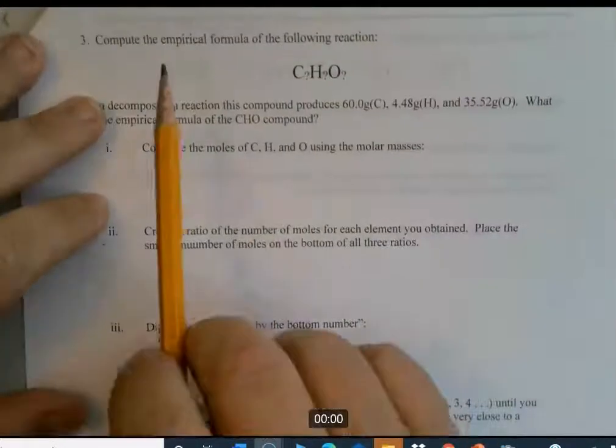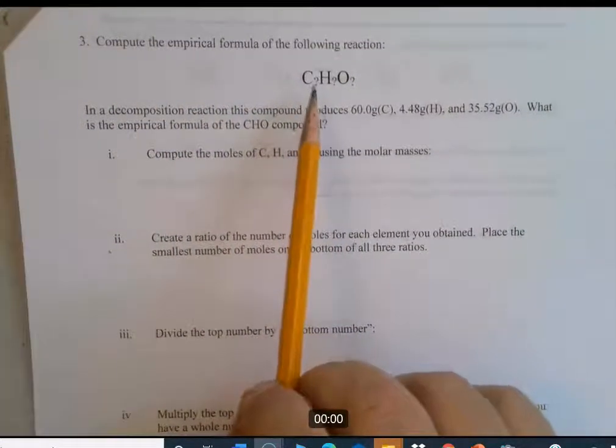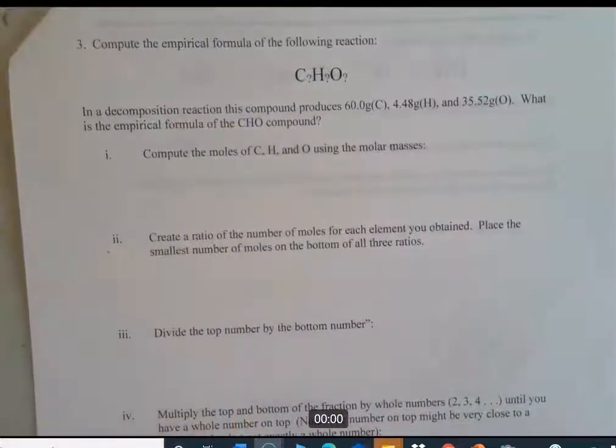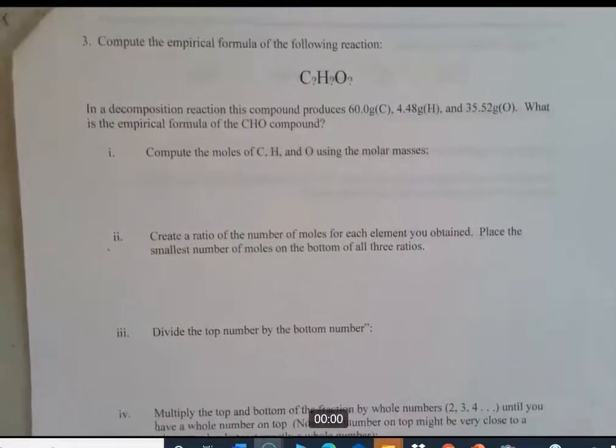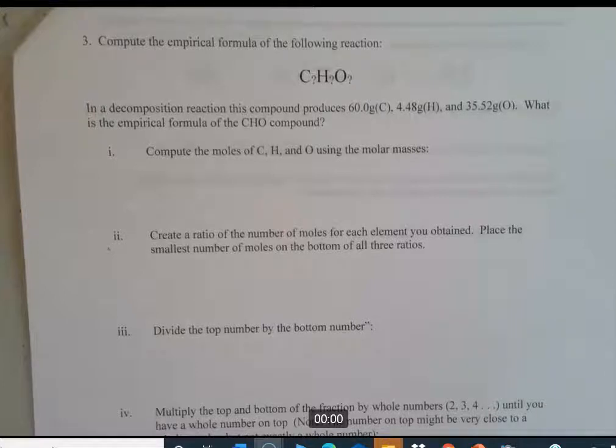Now we're going to compute the empirical formula of a compound that has 3 elements in it: CHO. That could be some kind of carbohydrate, could be a vitamin of some sort. Oftentimes it's something that you will eat or consume. The decomposition reaction of this compound produces 60 grams of carbon, 4.48 grams of hydrogen, and 35.52 grams of oxygen. What is the empirical formula?